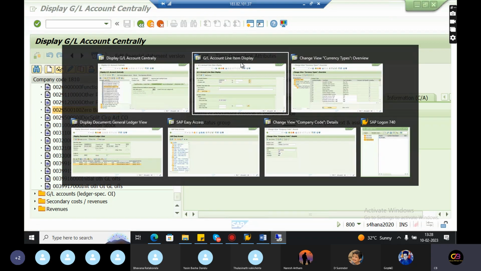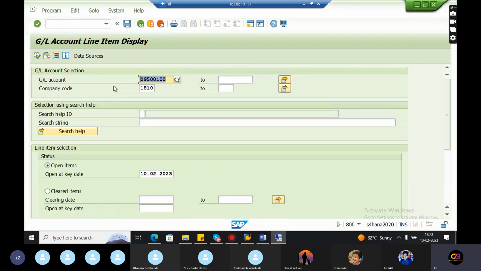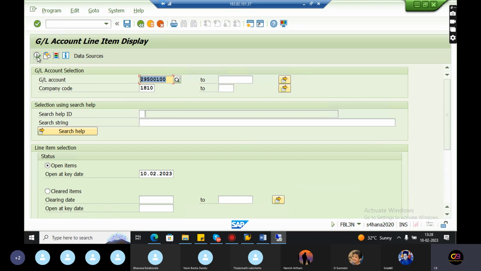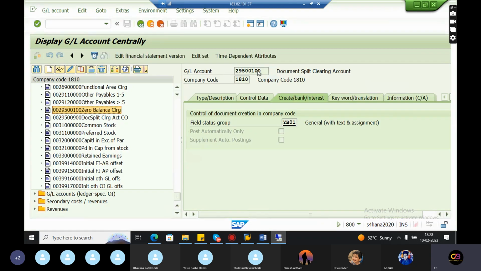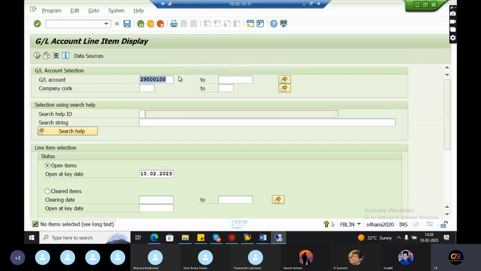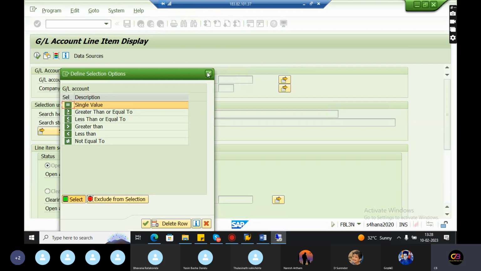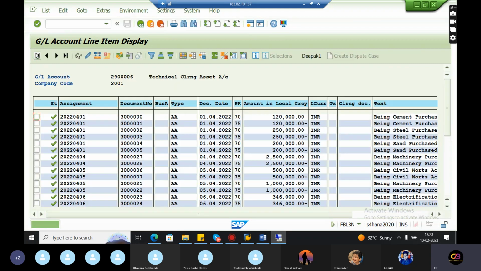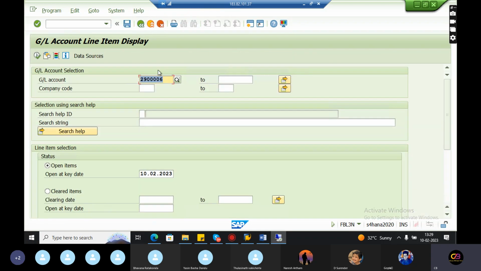Now you want to see what kind of transactions are posted with this GL account. You just go to FBL3N. I go to FBL3N and check it out. I didn't see anything here for this company code. We'll take one more company code and one more GL account. This is the technical clearing account. I didn't see any items.